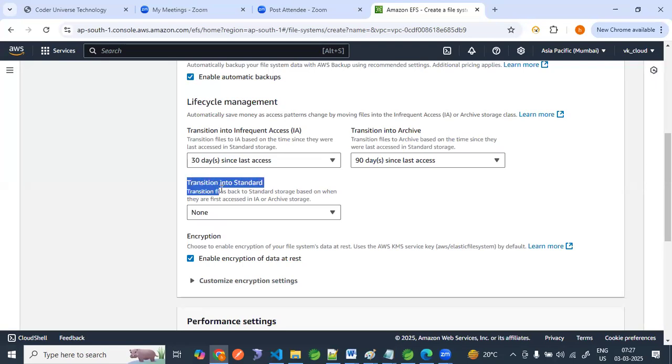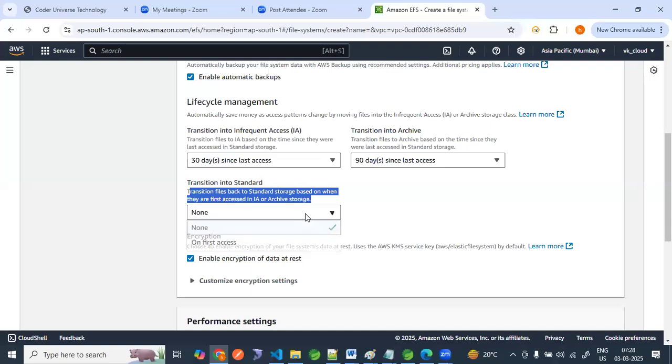Now, the third part is transition into standard. This transitions files back to standard storage based on when they are first accessed in IA or archive storage. So you can set it to on first access, or none. It means files come back again to EFS standard storage. We have standard storage of EFS, right? From standard, 1 minute.